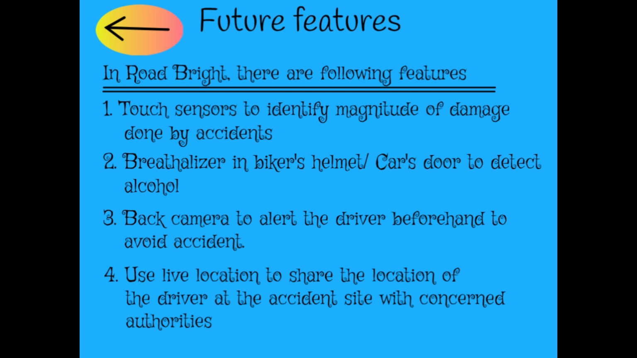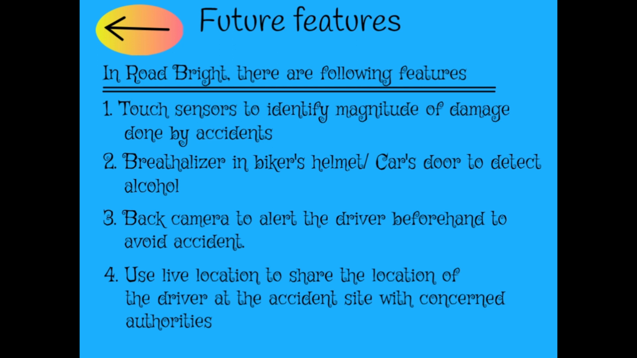First, a touch sensor to identify the magnitude of the damage done by the accident, as we cannot identify now how much damage is done to the vehicle. According to that, we can use that criteria to determine the danger level.